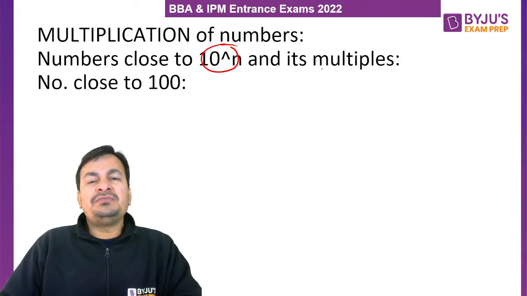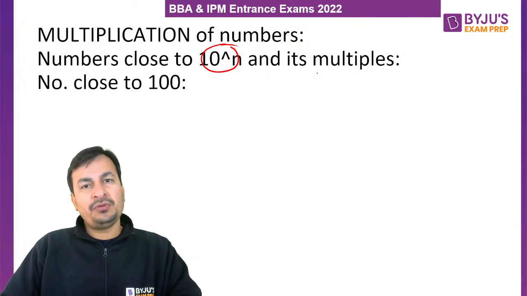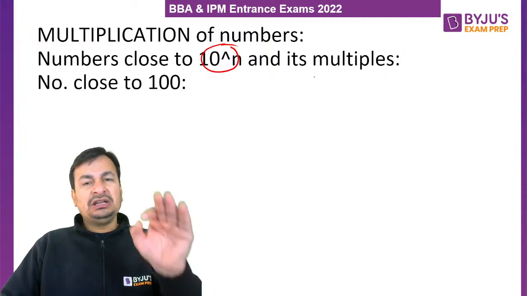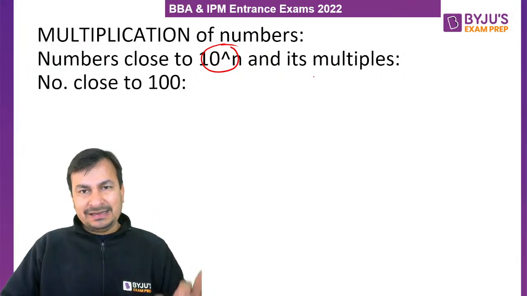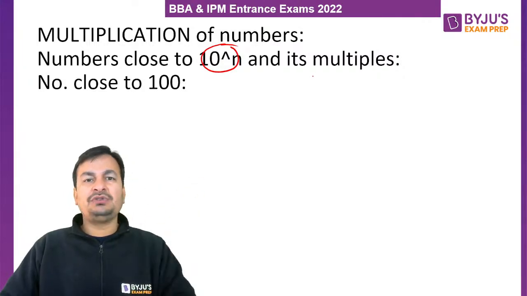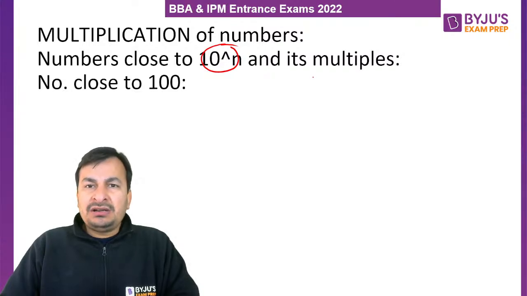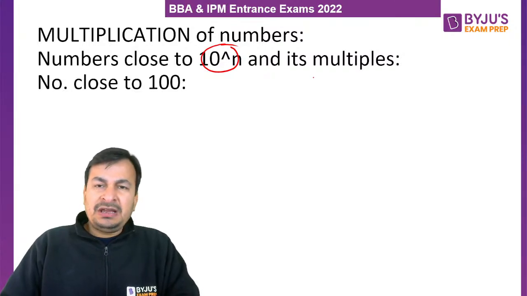For example, numbers which are close to 100, 200, 300, 400 and so on just by observation. So I am going to discuss the logic behind this technique in a very detailed manner. Then I'll take some examples also. You just have to listen to me very carefully. You have to try to understand the logic behind this concept.